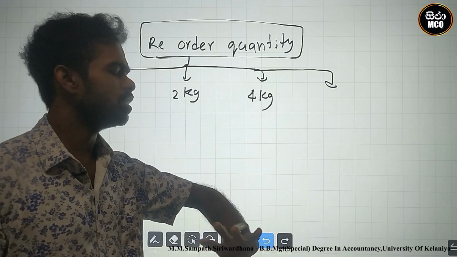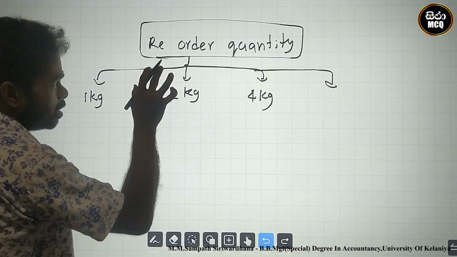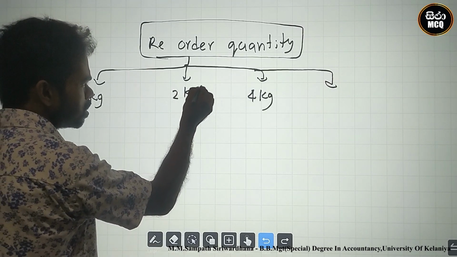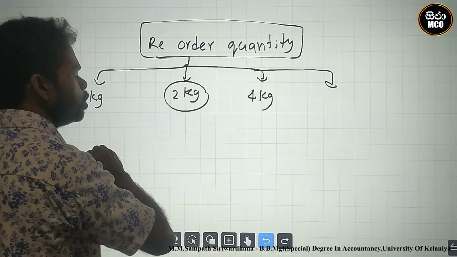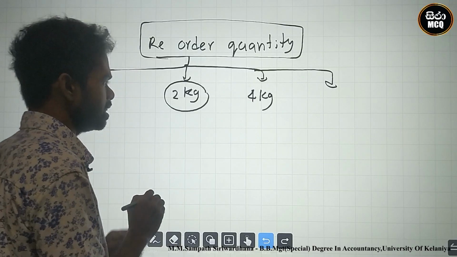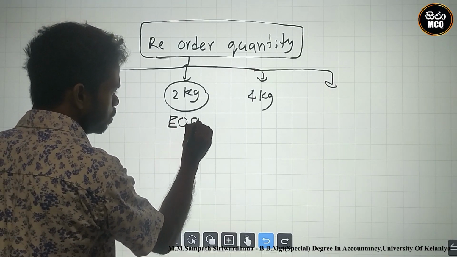Any quantity we can use as a reorder quantity. But the economically beneficial, minimum cost is getting 2 kilogram in one purchase. Therefore, this is the EOQ.